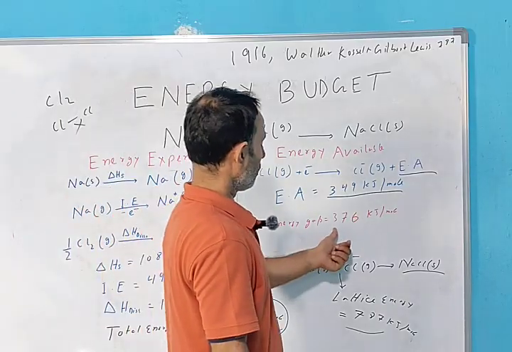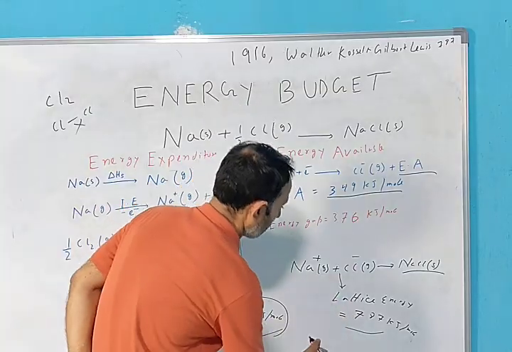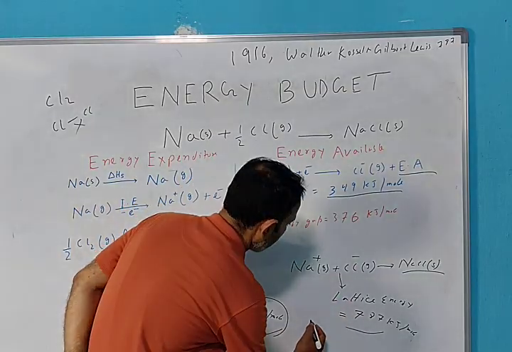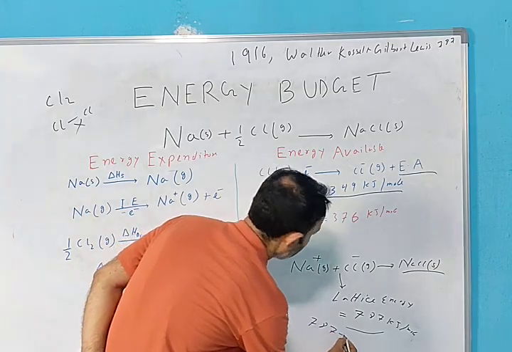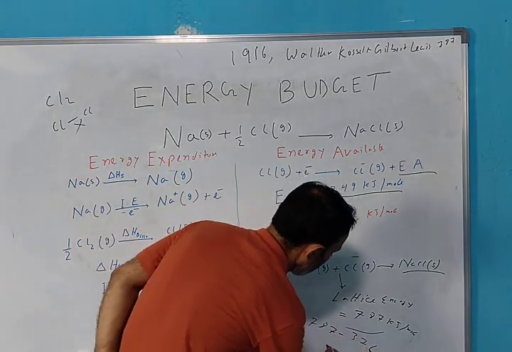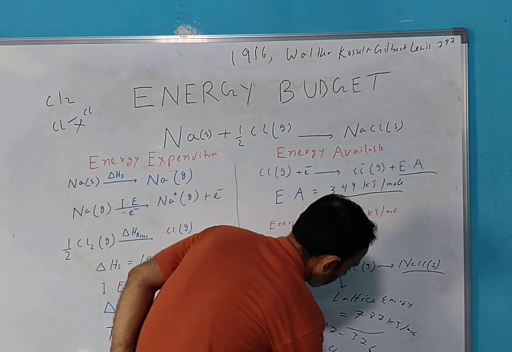What amount of energy is required? 376. Subtract that. So what amount of energy will we be left with? 787 minus 376 equals 411 kilojoule per mole.